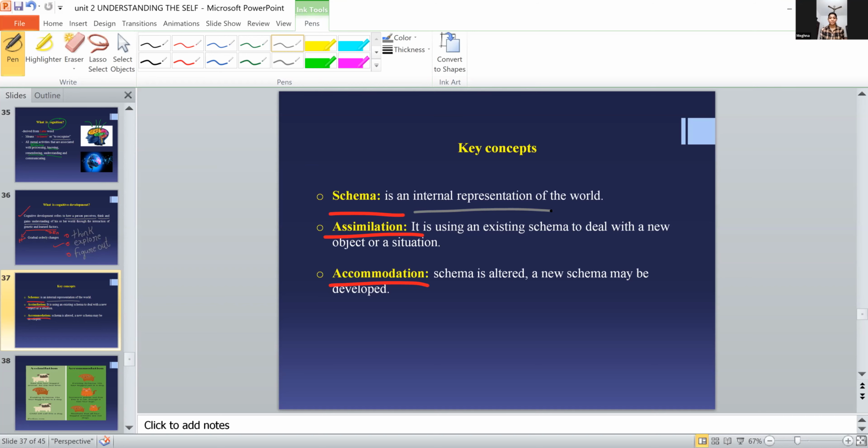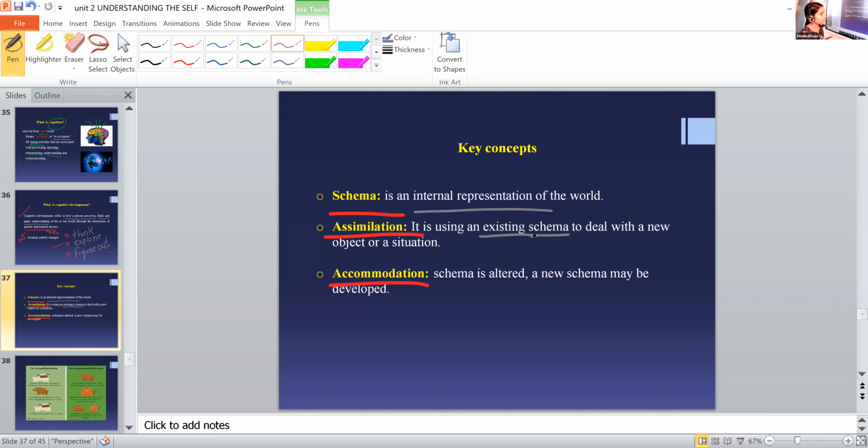So the next is assimilation. We have some schemas in our mind, that is, internal representation of the world. In assimilation, we are not going to change that representation or our schema. No change in schema. The existing schema is there.